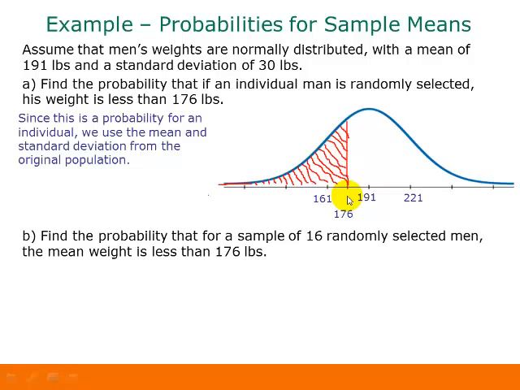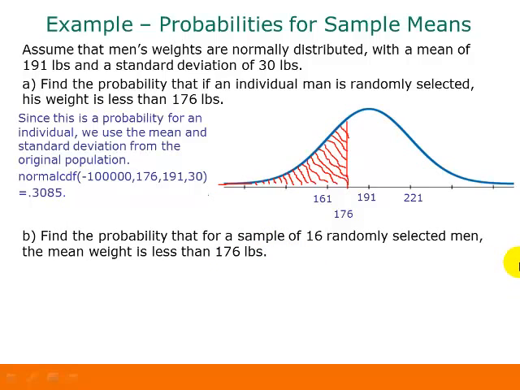So we're going to go from there to the left. And again here, since this is a probability for an individual, we're using just the mean and the standard deviation from the original population. Now since this goes all the way to the left, we're going to use a large negative number for our lower bound. 176 is our upper bound, and then our mean is 191. Our standard deviation is 30. If you put this in your calculator, you'd get 0.3085, or 30.85%.